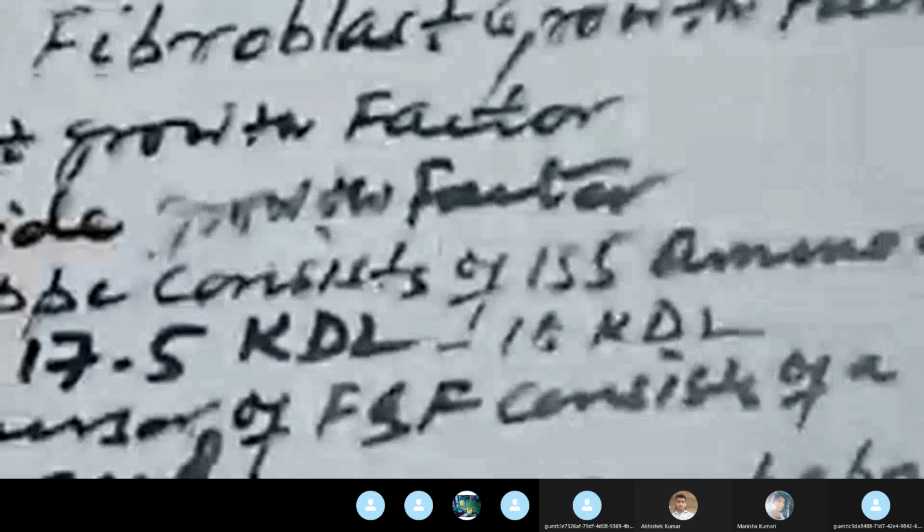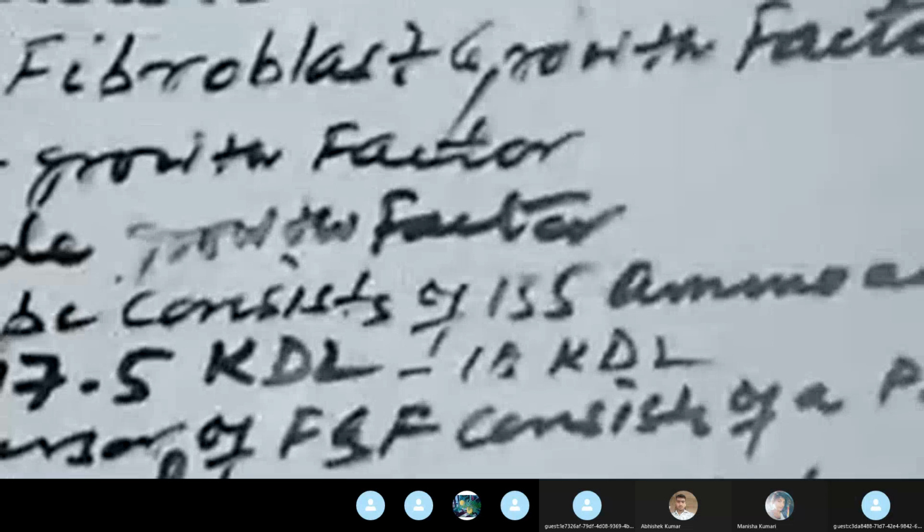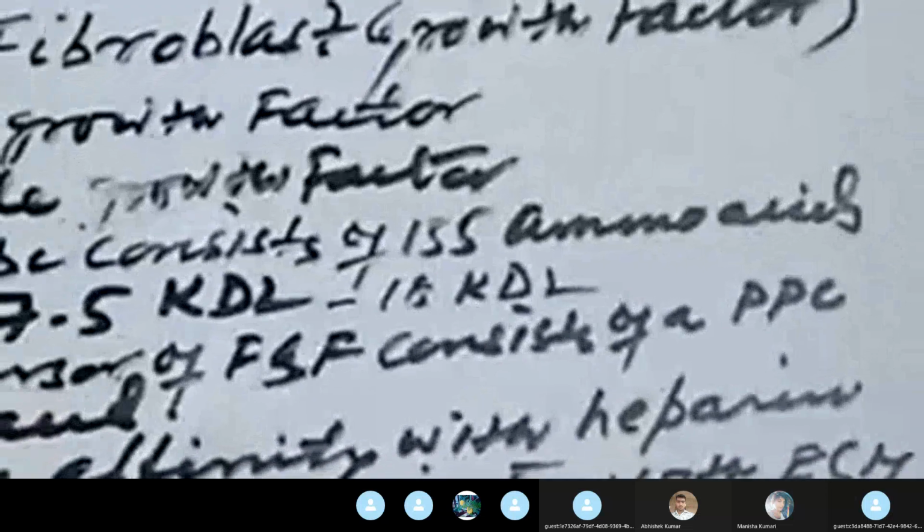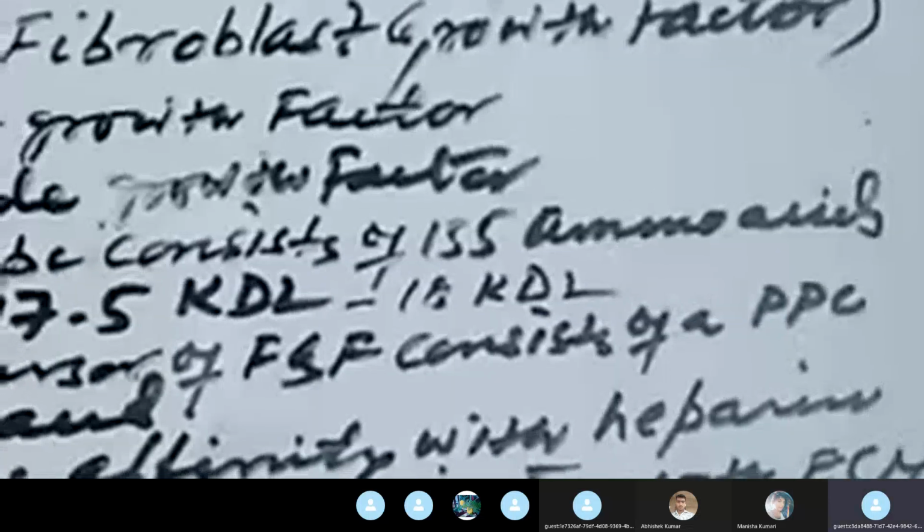Look at the whiteboard. Let me know whether this whiteboard is visible. Hello, Faiza, Anis. Sir, it is not fully visible.